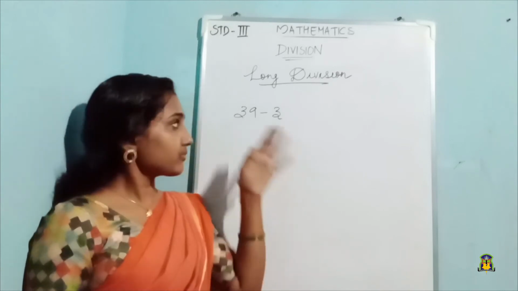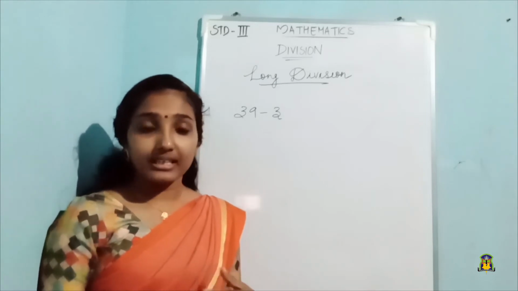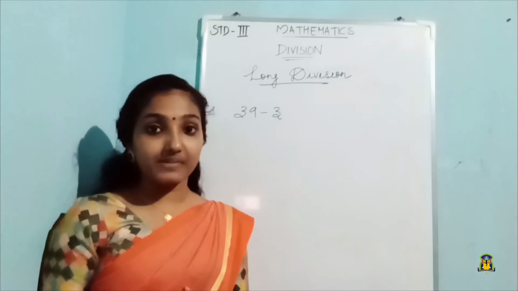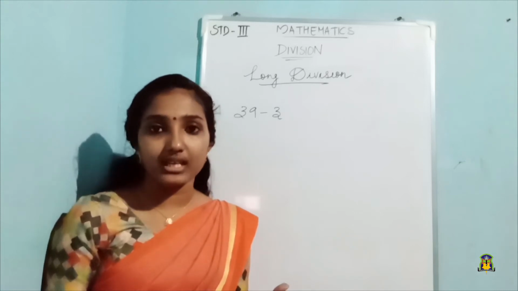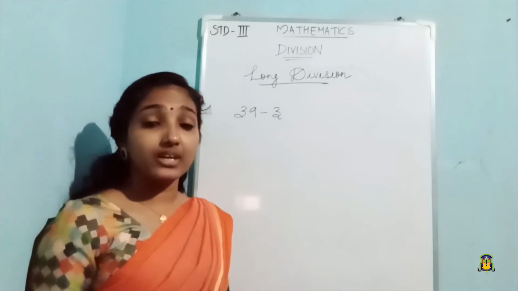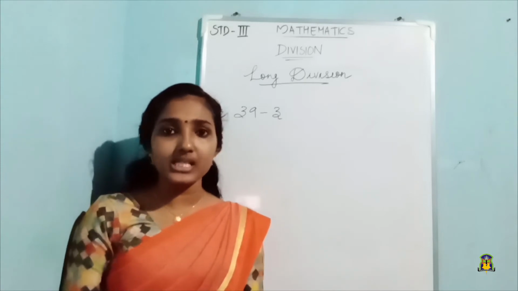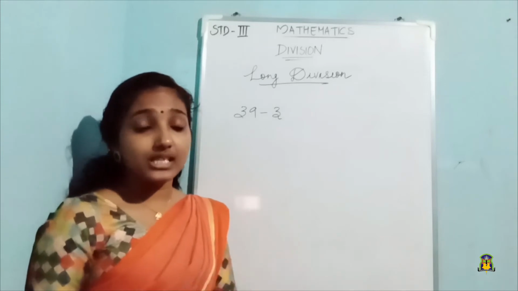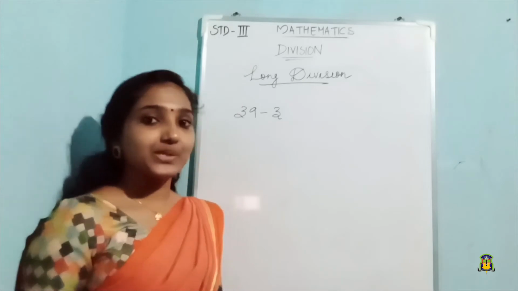But look here, the dividend is 39, and do you find 39 in the table of 3? We only know up to 10 times 3 gives 30, right? But here the dividend is 39. So we have to find how many times 3 gives 39. Just reciting the tables, it is not possible to find out. So in these cases what will we do? We will go for our long division method.